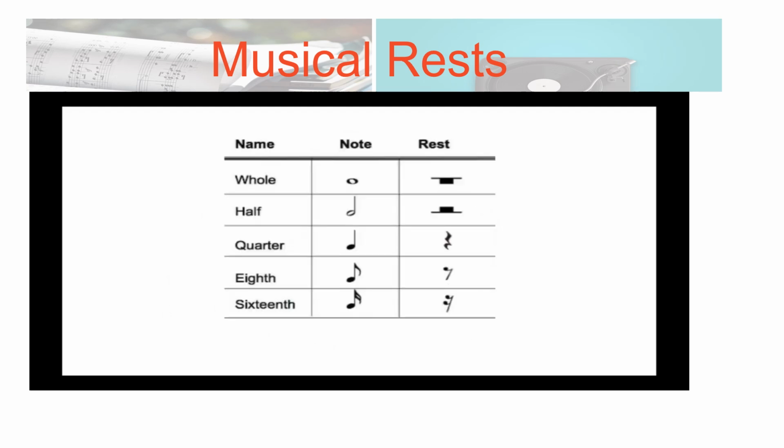Here you can see both the notes and rests next to each other. Remember that a note is sound and a rest is silent. A whole is our largest or longest value, while a 16th is the smallest or shortest. The relationship between notes and rests is one of the most important things we can learn while we are learning how to read music.